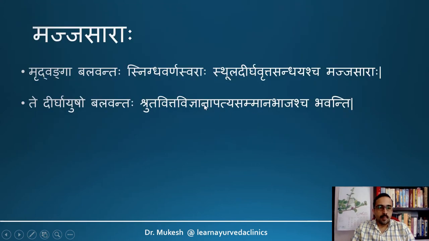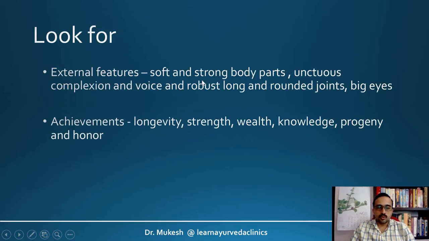Next is Majjasara, Mriduangaha, Balavantaha, Snigdhavarnaswaraha, Stula Dirghavritta Sandescha, Majjasaraha. And such individuals will have Dirghayusho, Balavantaha, Shruda, Vitta, Vijnana, Apatya, Sammana Bhajascha. So these individuals will be very famous in the community. So look for soft and strong body parts, unctuous complexion, voice, robust, long and rounded joints, and big eyes. Achievements in terms of longevity, strength, wealth, knowledge, and progeny, and even honor.